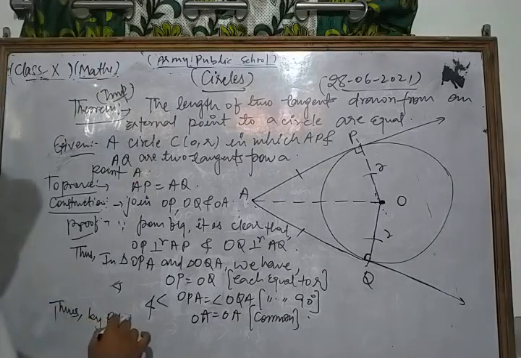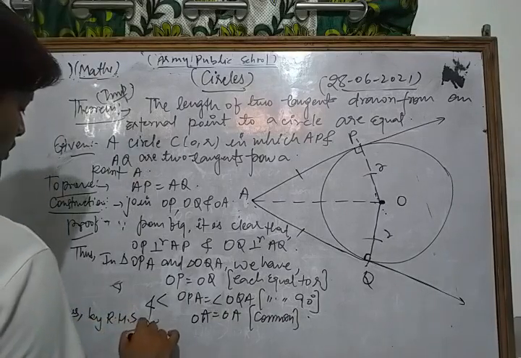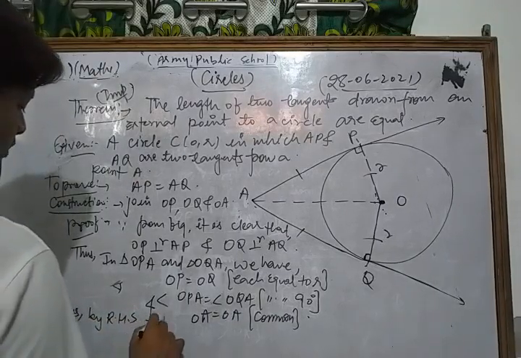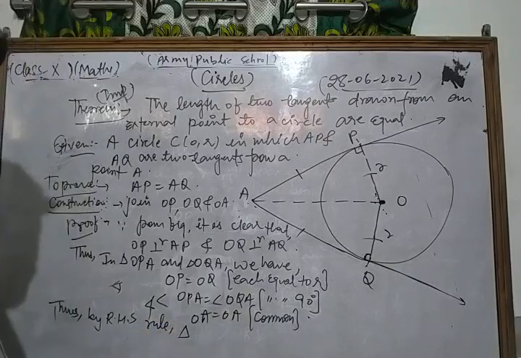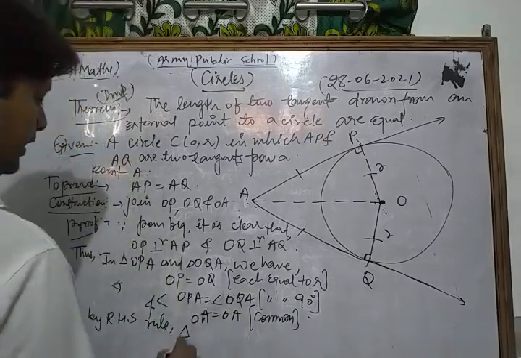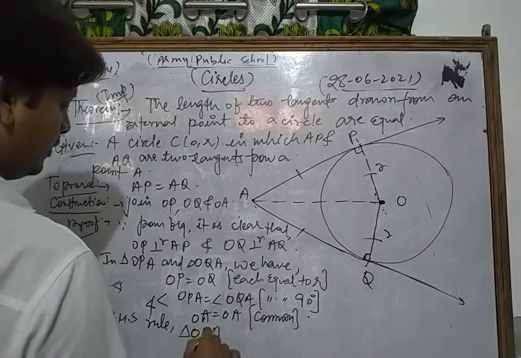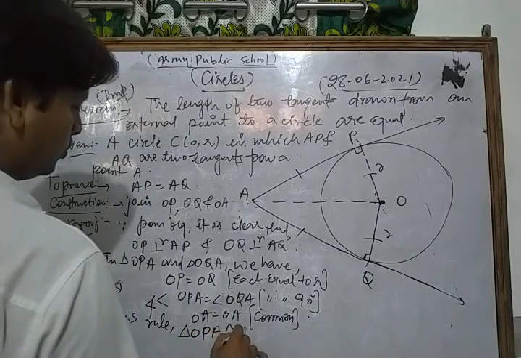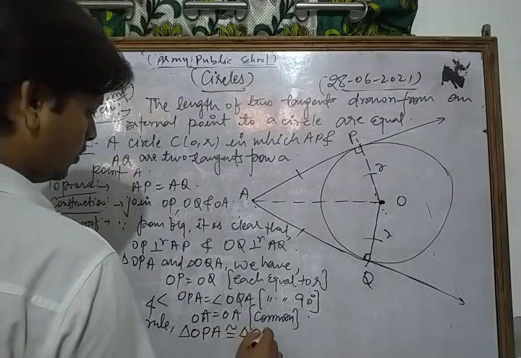Thus by the RHS rule, triangle OPA is congruent to triangle OQA.